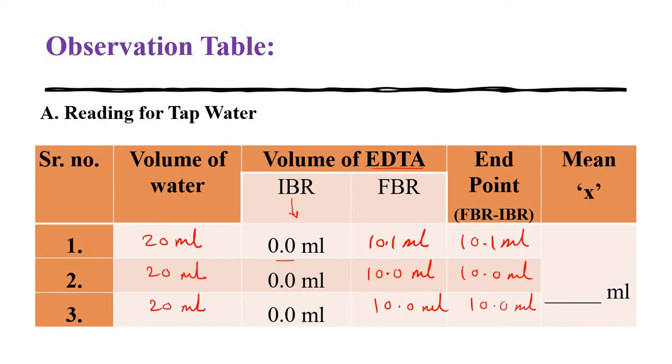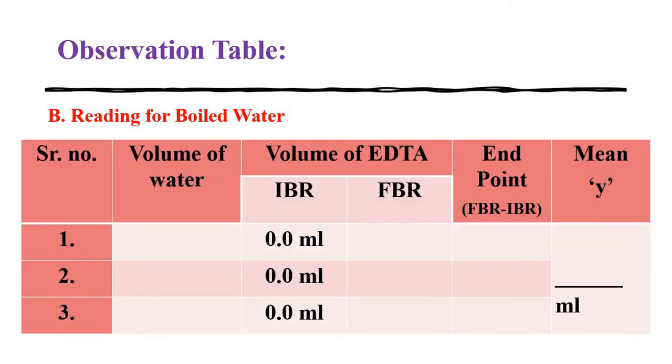Now in the last column, if you see, there is an X, that is for tap water. So you have to take the mean. So what is the mean? You have to add these 3 readings and divide by 3. You will get the mean of this titration. Therefore, the mean of this titration is 10.0. Okay, so this is for tap water, meaning the simple hard water sample, that is the X value.